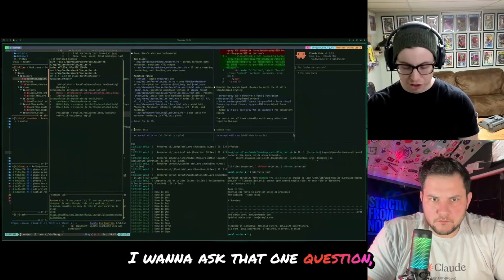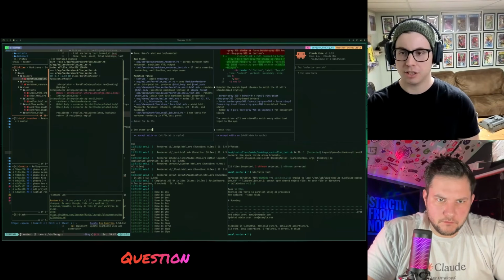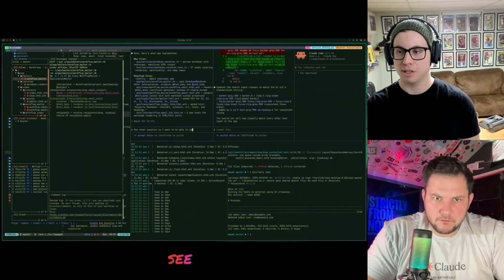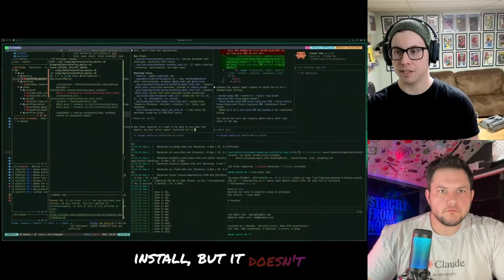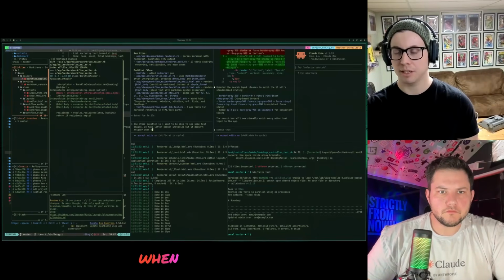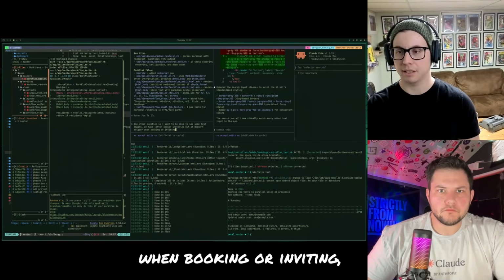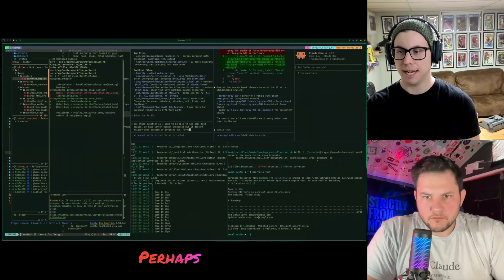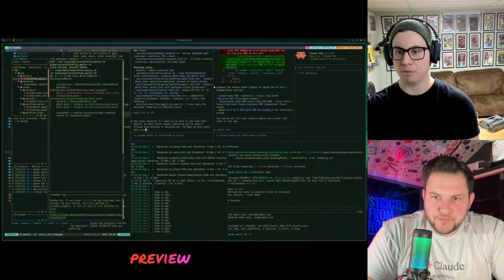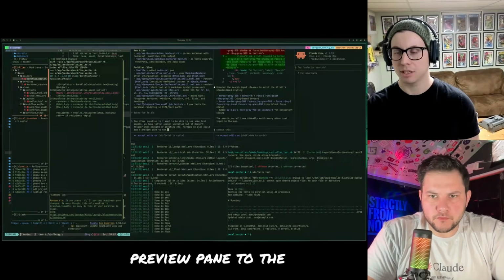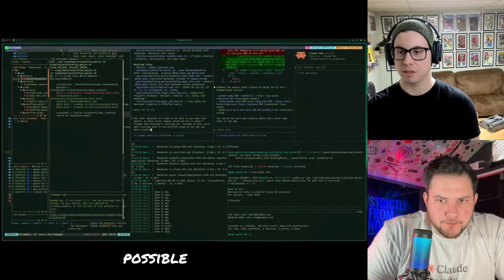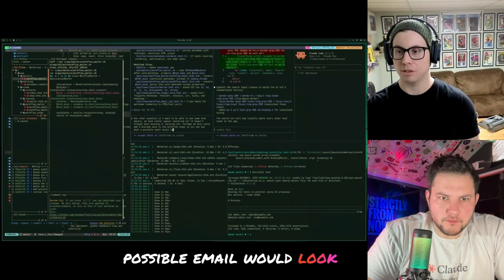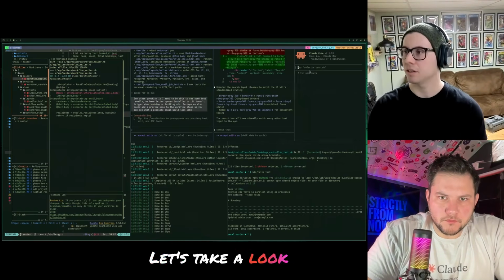I want to ask one other question. I want to be able to see some test emails. We have letter opener installed, but it doesn't trigger when booking or inviting, etc. Perhaps we also could add a preview pane to the workflow steps so you can see what a possible email would look like. Let's take a look at that. Let's do this one.